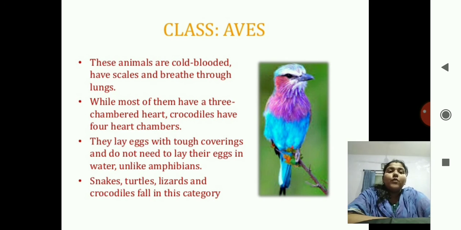Aves consist of all the birds, right? They lay eggs, correct? They have feathers, and the body is totally covered with feathers. They have a typical claw-like structure, and a beak-like structure with which they can feed, correct?